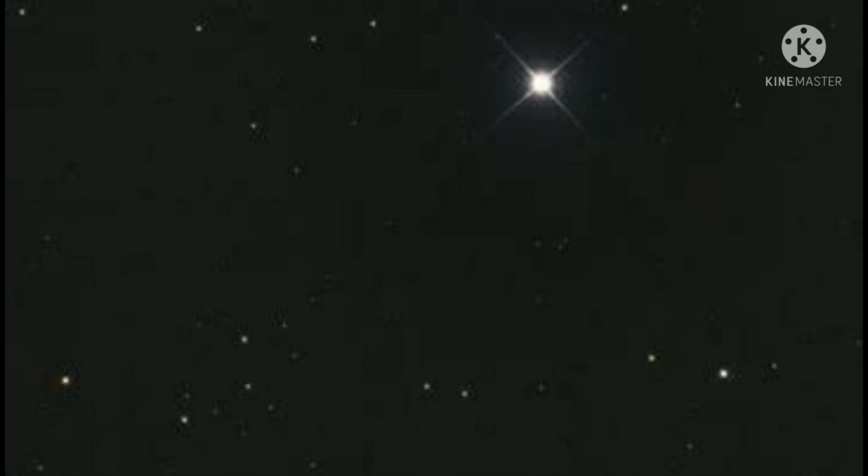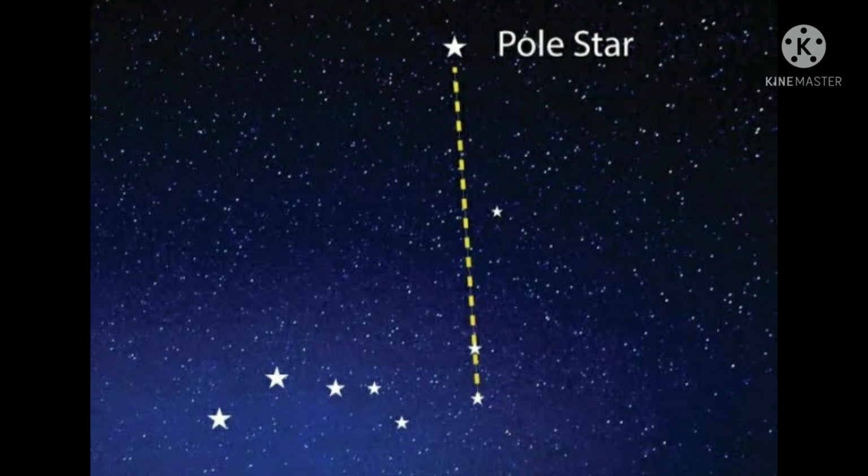Now here is the next image in front of you. What is that image? This is an image of a pole star. Another name for the pole star is the North Star, and it is the brightest star in the sky. So write down in your GK books, the name of this star is pole star, using a pencil.